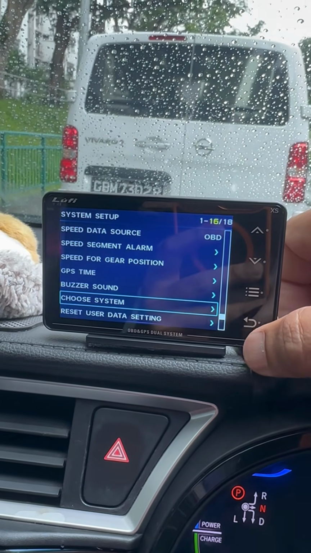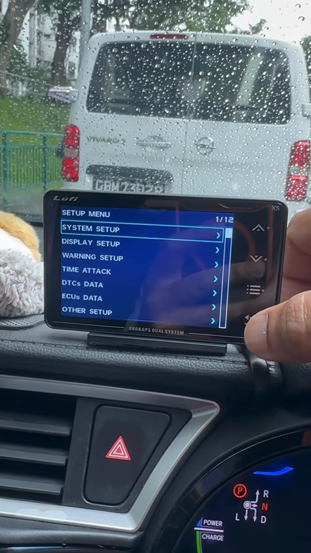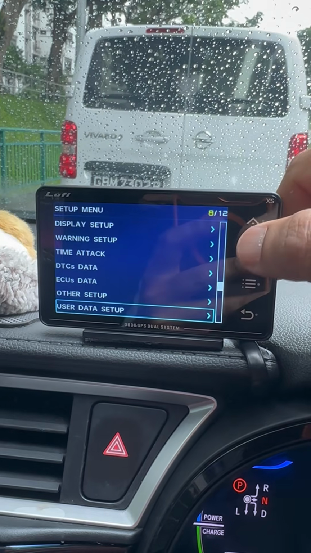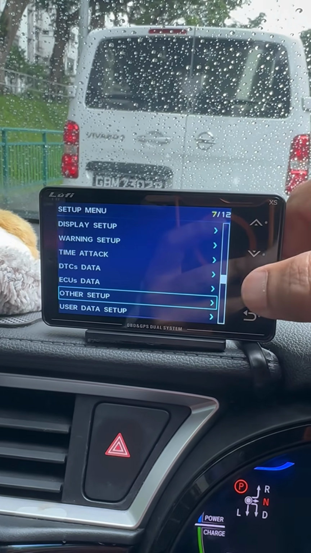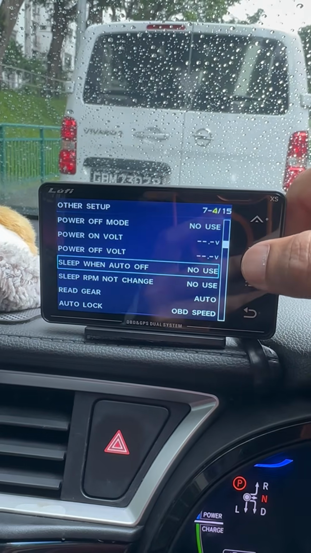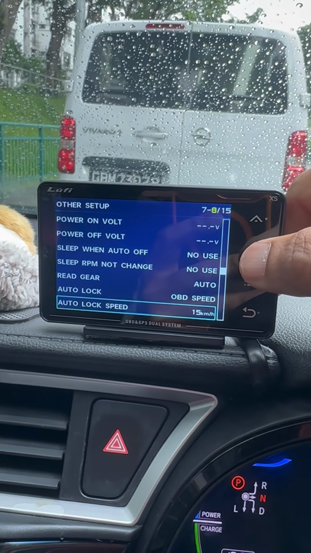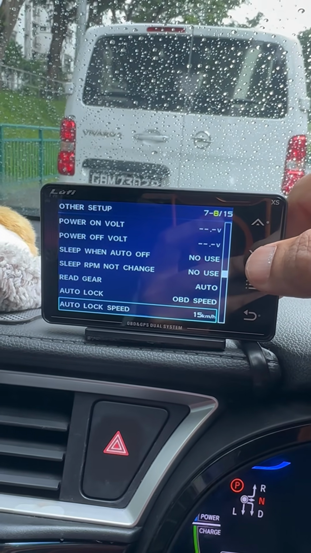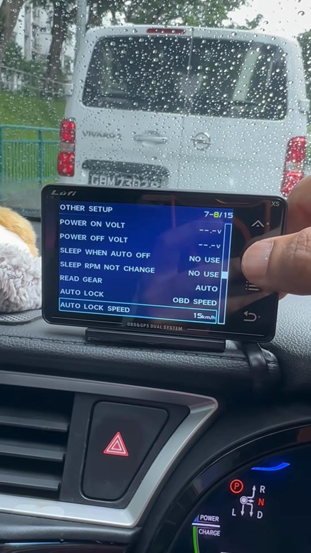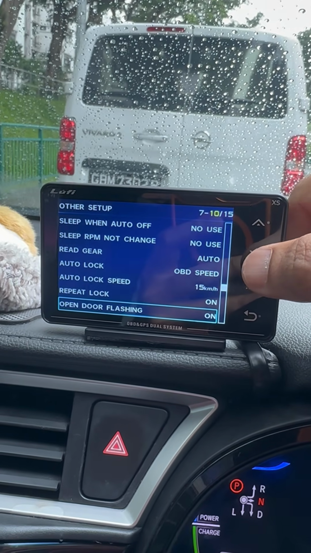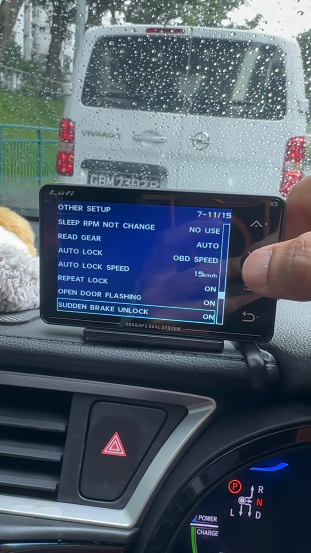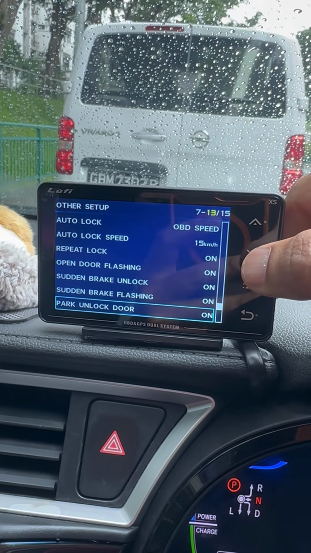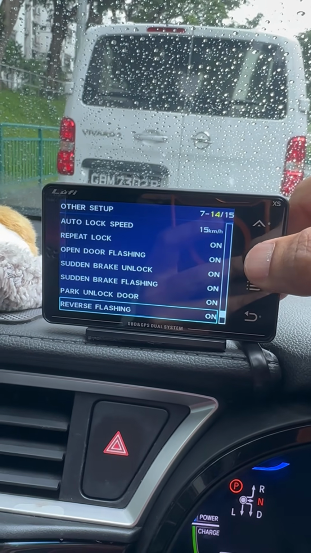Once you're done with that, you can do the auto locking. Go to others setup, enter, scroll down, and you can see all those auto lock speed. Once you travel at 15 km per hour, it will auto lock your doors. Even your repeat lock, open door flashing, sudden brake unlock, sudden brake flashing, park unlock doors, and reverse flashing.